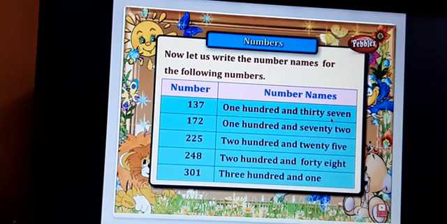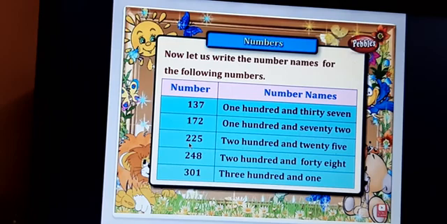Already you have learned till 98 how to write. Now to that, a third place is added, the hundreds place. That will be known as 137. Next example, 172. So 2 is in ones place, 7 is in tens place, and 1 is in hundreds place. So how will you read? 172. Like that only. Other examples also we'll see here.